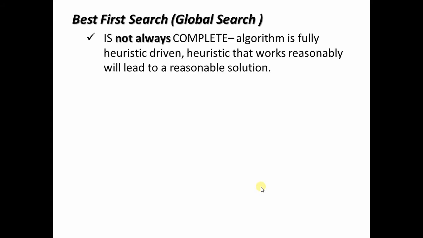Best first search, which is a global search technique. Now, with respect to completeness, it is not always complete. The algorithm is fully heuristic driven. Please note, a heuristic that works reasonably will lead to a reasonable solution. Now, in best first search, if the heuristic values are overestimated, then it may not give you a solution. It may drift you away from the solution. That's why the best first search is not complete.